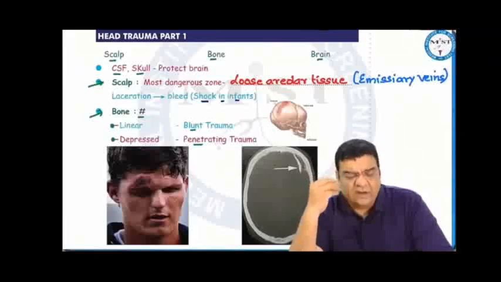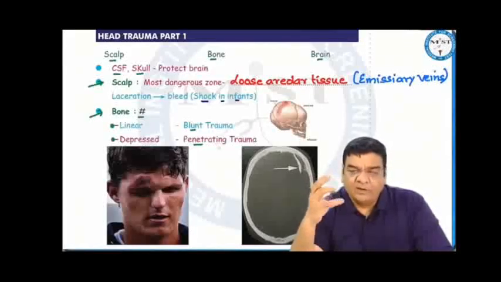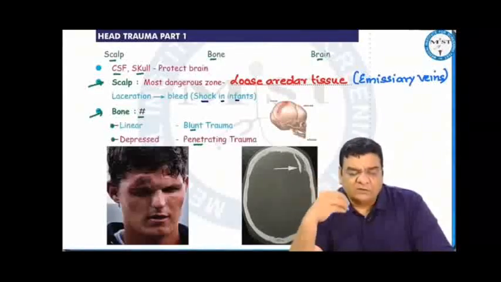the scalp, skull, and the brain. CSF and skull, they both protect the brain. In the scalp, the most dangerous zone is the loose cellular tissue, because there are emissary veins which connect the scalp with the brain. So any roadside dirt can travel through this loose cellular tissue and cause brain infections.